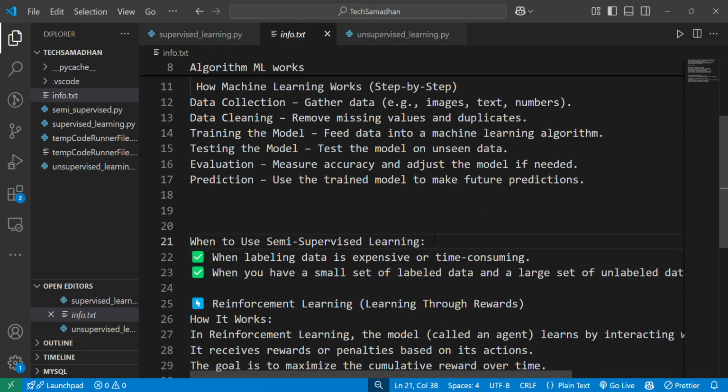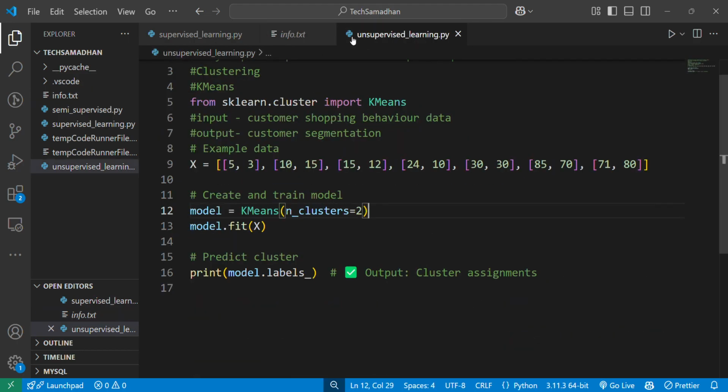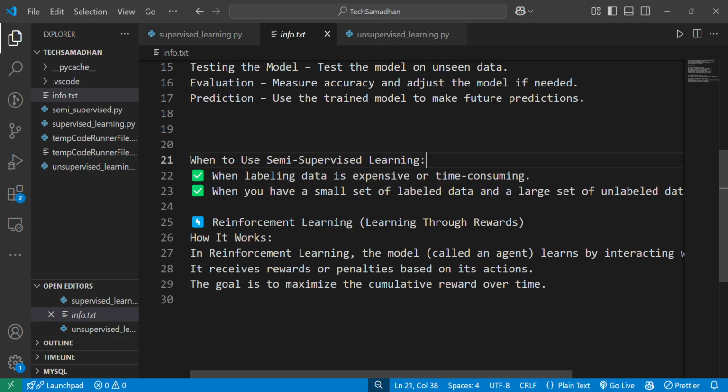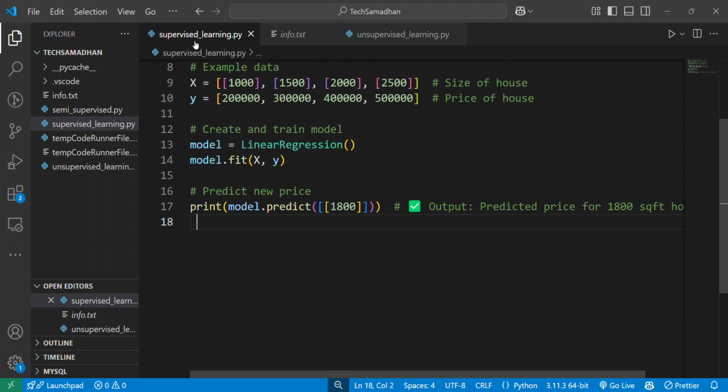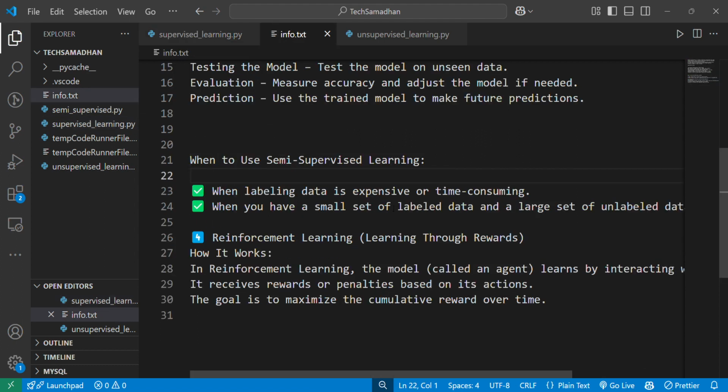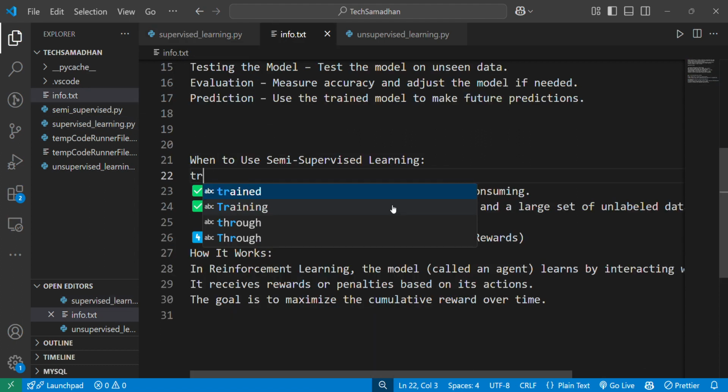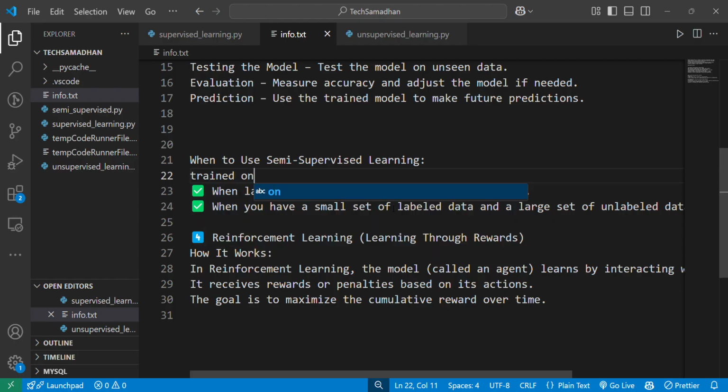Moving forward, there is one more, which is semi-supervised. Basically, we use unsupervised when we have unlabeled data and want to find a hidden pattern in that data. Labeled data means supervised. Now semi-supervised we will see. In semi-supervised learning, the model is trained on a small amount of labeled data. So here is a catch. It is trained on seen data, but the amount is small, not the full amount we provide in supervised learning.